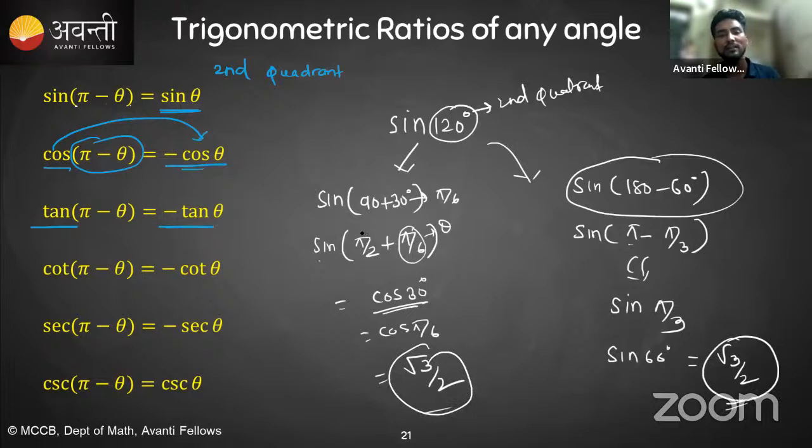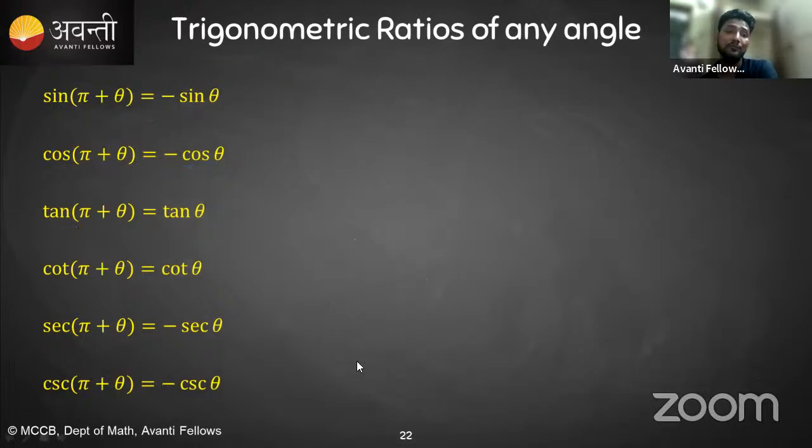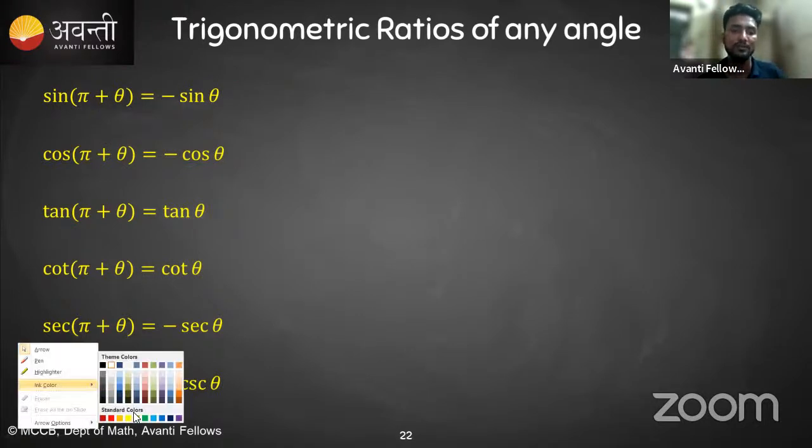If you are using that formula it is fine, and if you are using this formula it is also fine. The same applies with all the values. You just have to remember this formula. So I hope it is clear how to find sine 120. If anybody asks you to find cos 155, I hope you can easily find it. And then you can see this one.